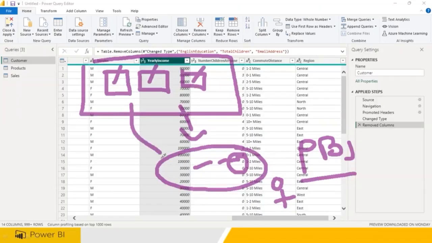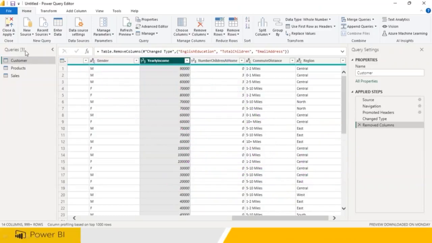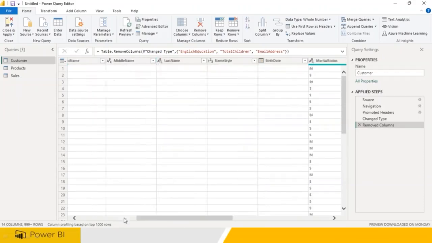It is only one direction. If you do any changes here, that is only within the plate, but this data is not going to be resyncing with the original source. It is one direction, not multi-direction. You cannot take your food from your plate and put it in the buffet counter. That cannot be allowed, right? So Power BI is just like your plate. If you're deleting something from here, you're removing from your plate. Original data is available in the Excel sheet. So we are not deleting the data from the Excel. Remember that.